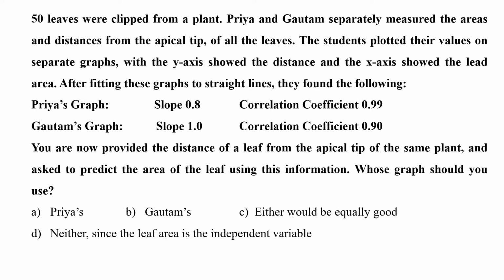The value of the correlation coefficient indicates the strength of the linear relationship. The value of the slope does not do this. The slope interpretation tells you the change in the response for a 1 unit increase in the predictor. Correlation does not have this kind of interpretation. A correlation greater than 0.8 is generally described as a strong correlation, whereas a correlation less than 0.5 is generally described as weak. Priya's graph has a higher correlation coefficient. Thus, we refer to her graph and not Gautam's. So the correct answer is option A.